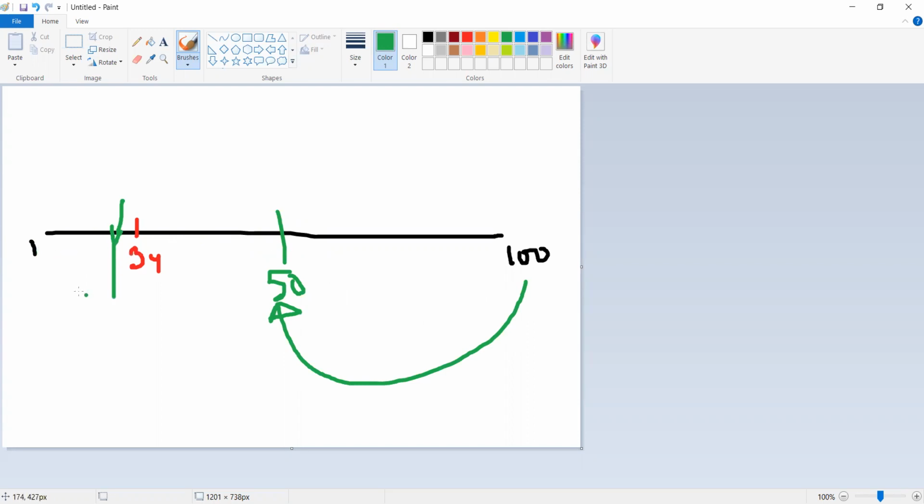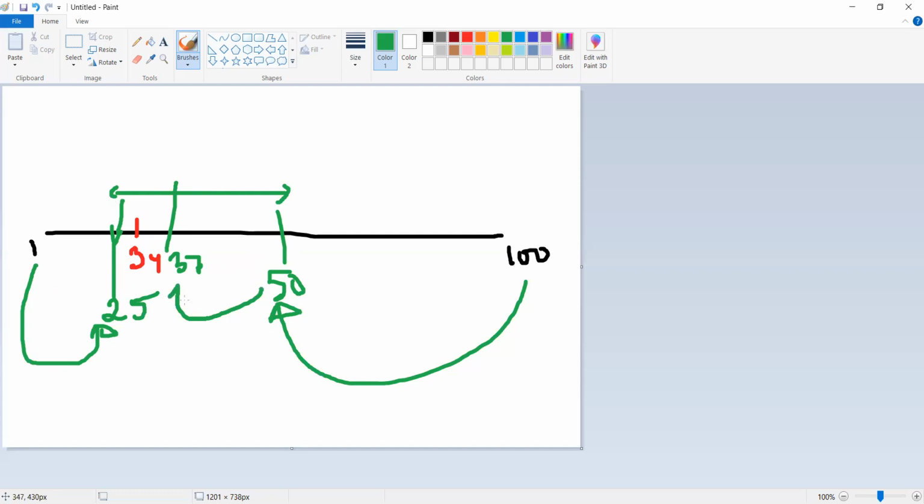So 25 is lower, so we bring this one here, right? Next time we'll think between 25 and 50. Did you get what I'm doing? Yes. So half of 25 and 50, which is 37. Higher means this should come here.